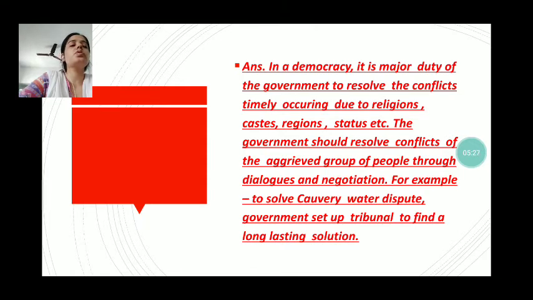The government should resolve the conflicts of groups of people through dialogue, discussions and negotiations. For example, to solve the Kaveri water dispute, the government set up a tribunal to find a long-lasting solution.